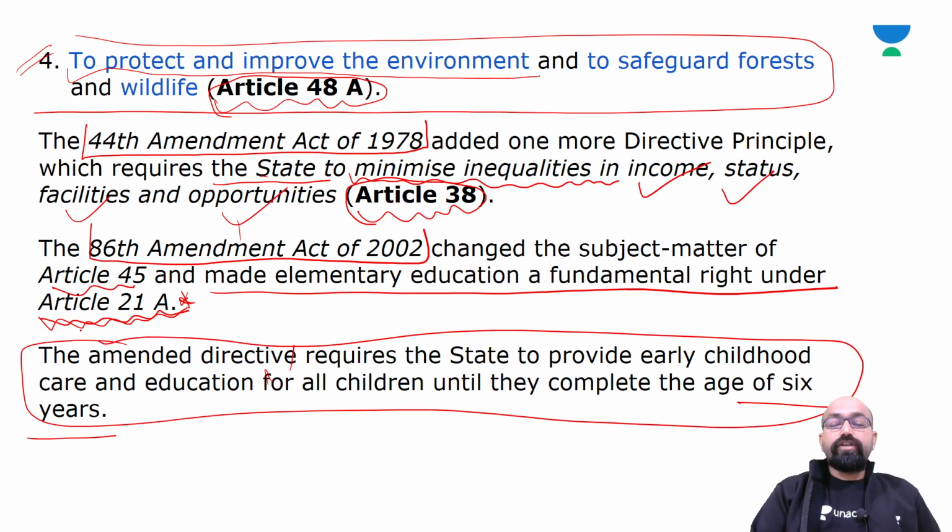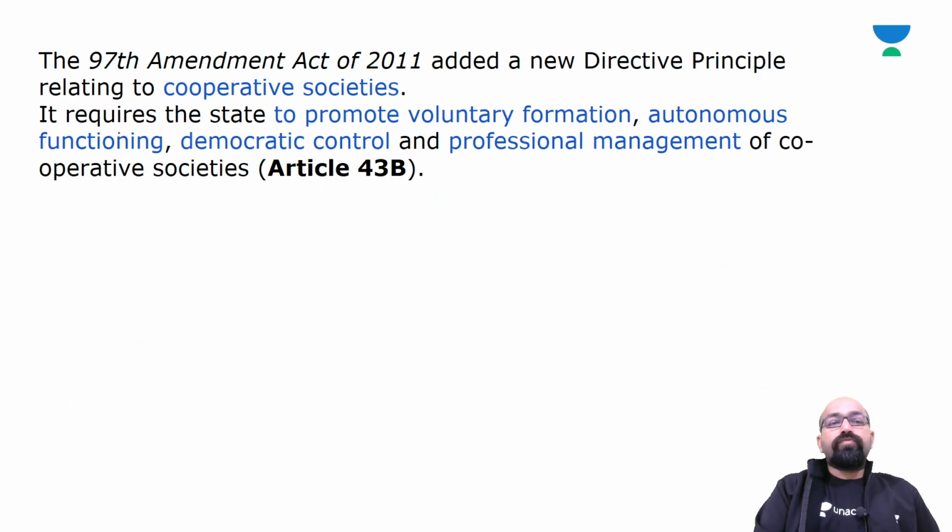So under this fundamental right, the state is to provide early childhood care and education for all children until they complete the age of 6 years. Now, the next amendment, the 97th Amendment Act of 2011, added a new directive principle relating to cooperative societies.